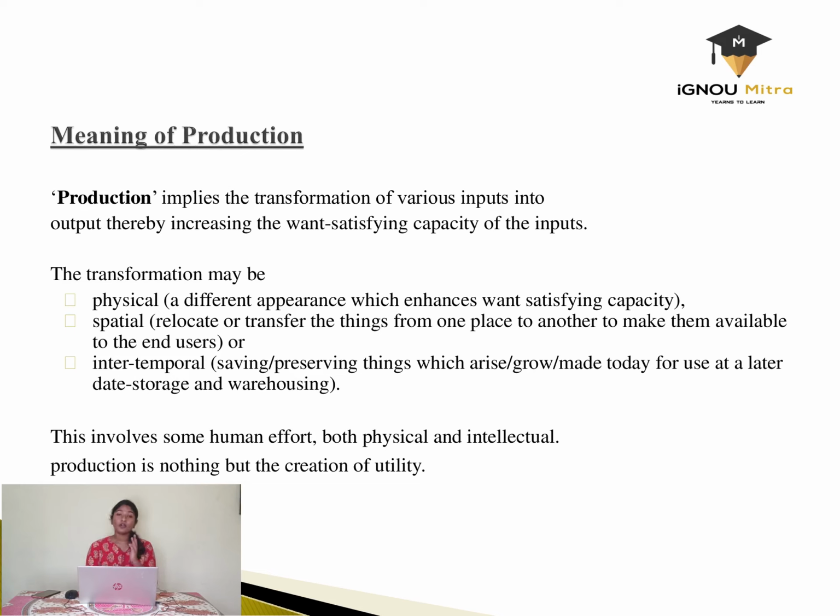For example, cotton fabric will be saved as an intermediate output, and it will later be transformed into a dress. So cotton fabric will be an intermediate input or intermediate output. Hence this transformation involves human input, both physical and intellectual. So production is nothing but the creation of utility.